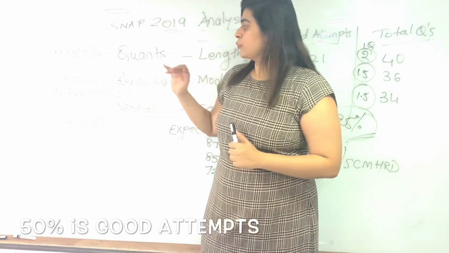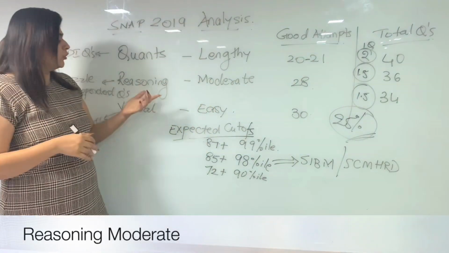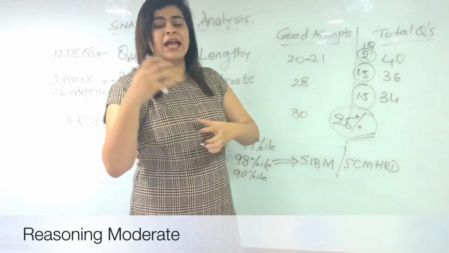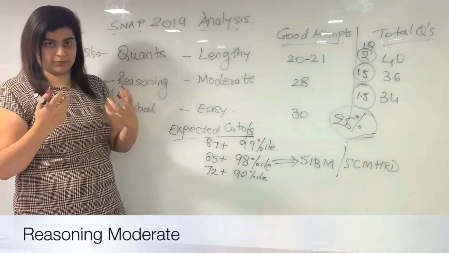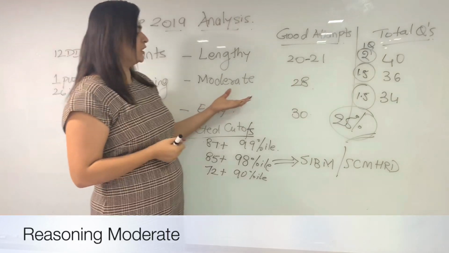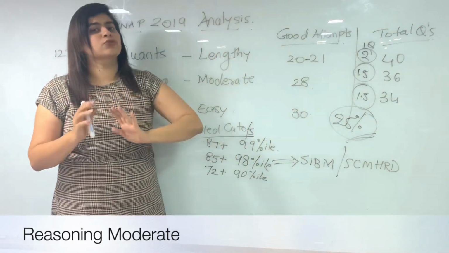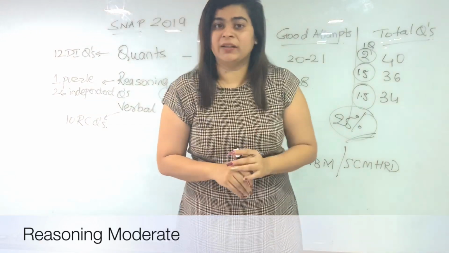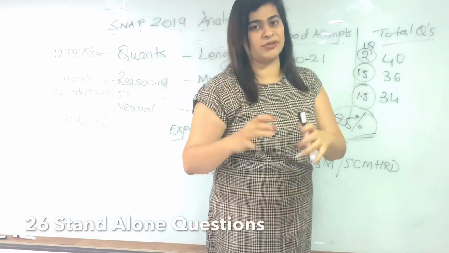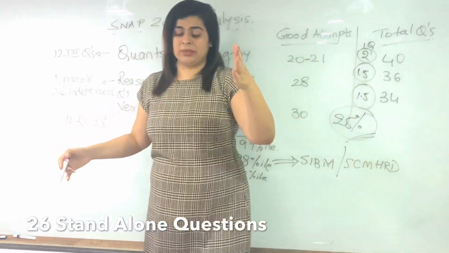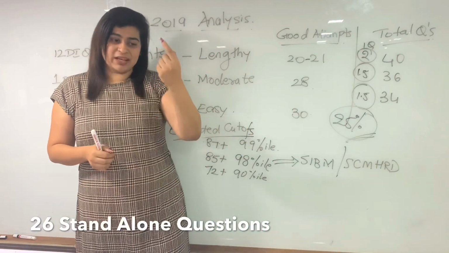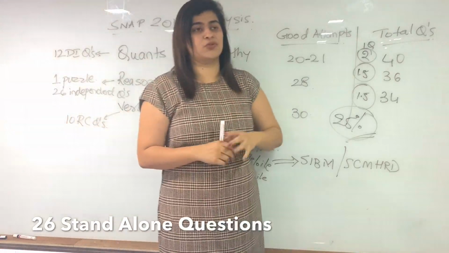Then let's come to your reasoning section. This is a very important section for Snap. It has always been moderate level and that gives you the maximum number of marks, because 36 questions at 1.5 marks. It was moderate level, so 28 questions was doable. A big advantage here was there was only one puzzle, a linear arrangement puzzle with 6 questions, and 26 standalone questions, meaning individual questions. It might take you more time, but it increases your chances of scoring higher because you're not stuck on one given set.